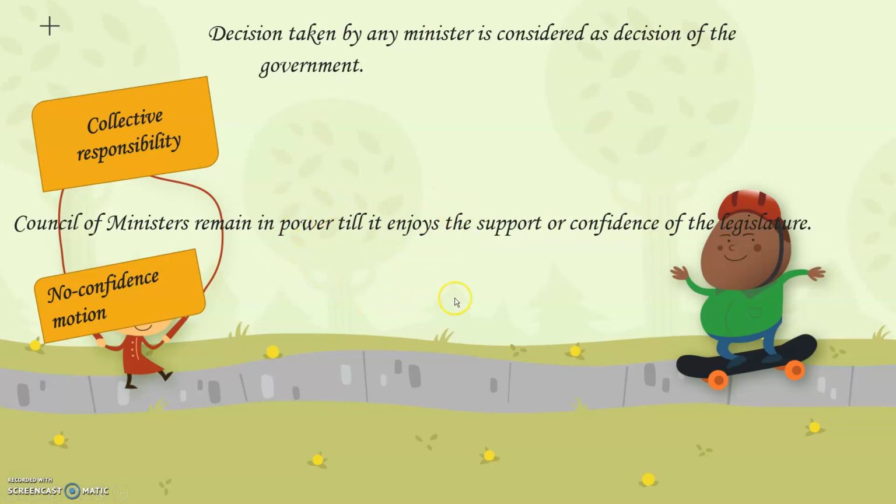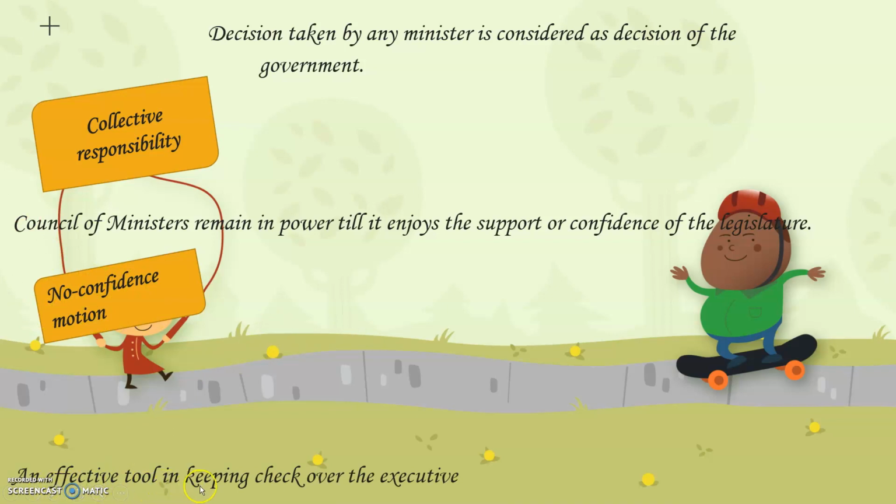If he is not doing his work properly or is involved in corruption, taking bribes, then the Prime Minister along with other ministers have the total right to take that particular minister out of his post, and that is called a no confidence motion.